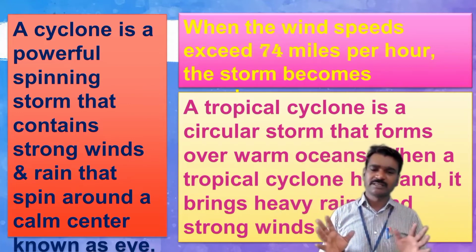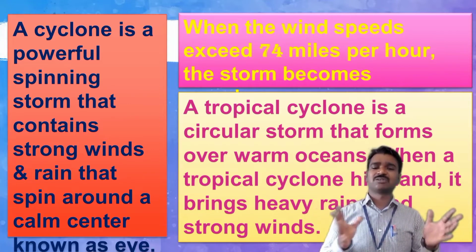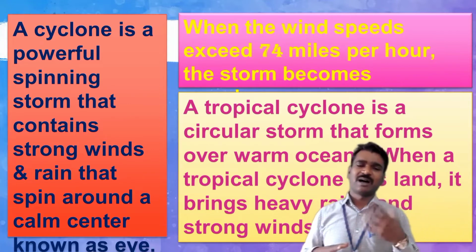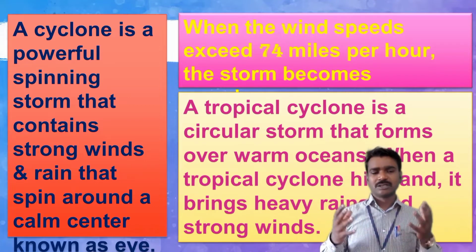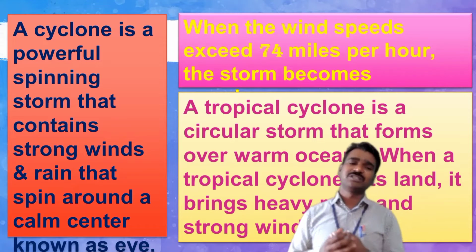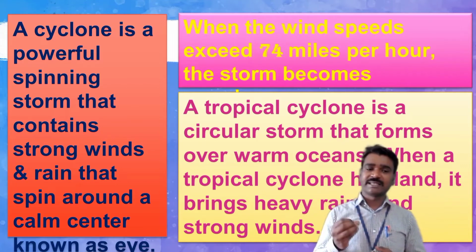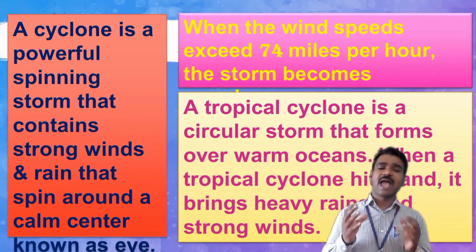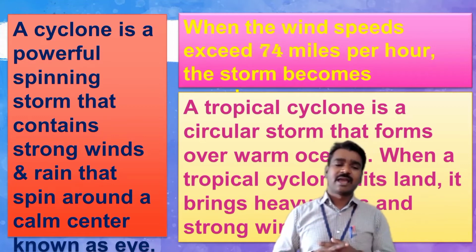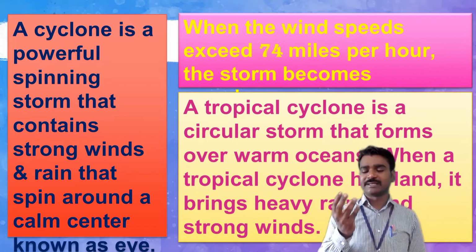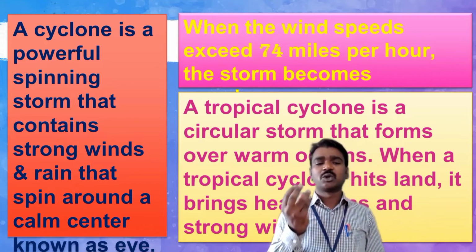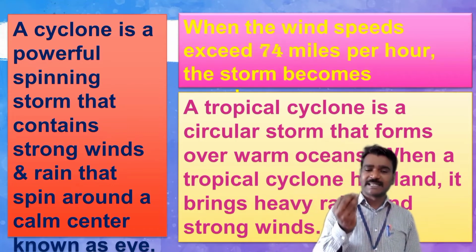So a cyclone is nothing but fast moving wind. A fast moving storm can be called a cyclone. A cyclone is a powerful spinning storm which contains strong winds and rain. This storm rotates around a center.